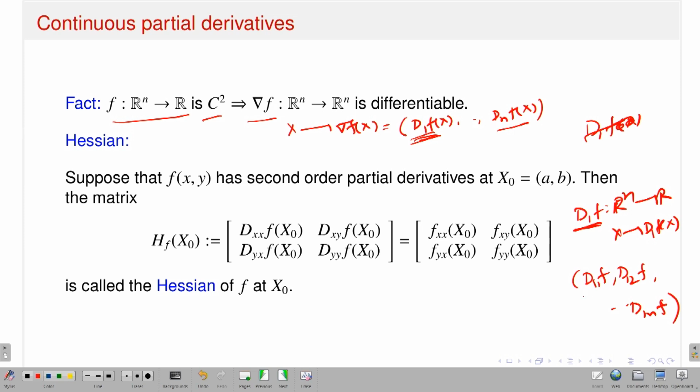That means you want to talk about d1 d1 f. So this is nothing but the second order partial derivatives. And what is the assumption in C2? That means my second order partial derivatives should exist and they are continuous. Now, each of d1 d1 to d1 dn f exist and they are continuous. So, since all the first order partial derivatives of my map d1 f exist and they are continuous,